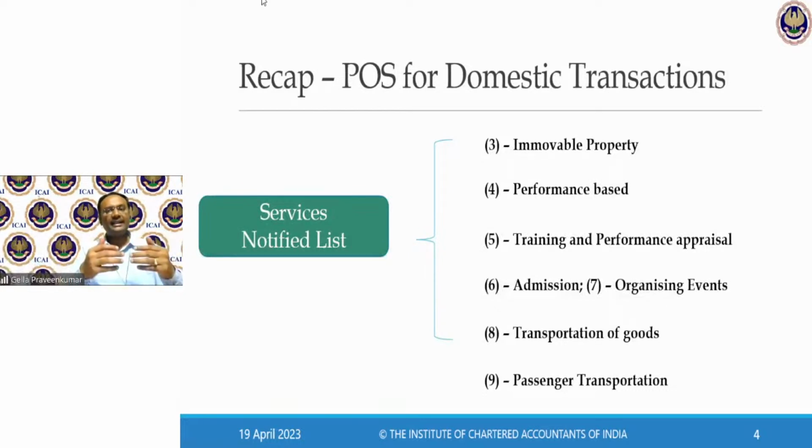Your question, in case the goods are meant for outside India, now we have to examine whether the recipient of that service is in India or outside India. If the recipient of service is in India, then section 12 gets triggered. If the recipient is outside India, section 13 is going to get triggered. Wait and watch for another 30 minutes to get an answer for this question number 2, Janki.